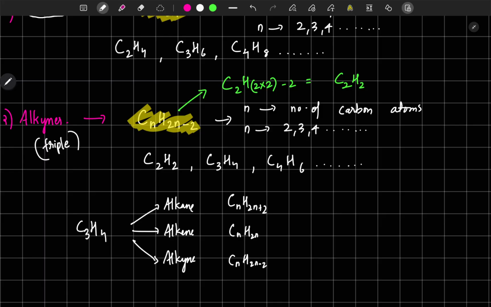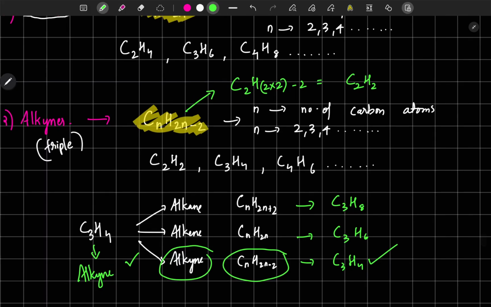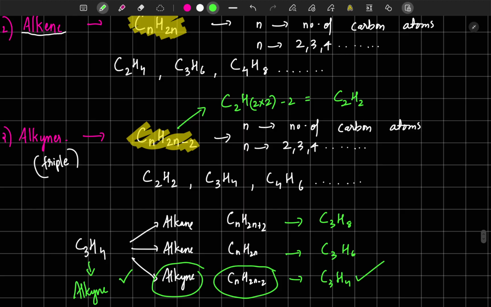If I put 3 in all these formulas, what will I get? Here C3H8, here C3H6, here C3H4. So if I use this general formula, I will get C3H4, which belongs to alkyne. So our compound is an alkyne. In that way also you need to think. Just go through your notes, and if you have any doubt, comment below.